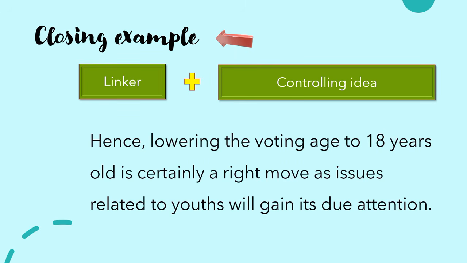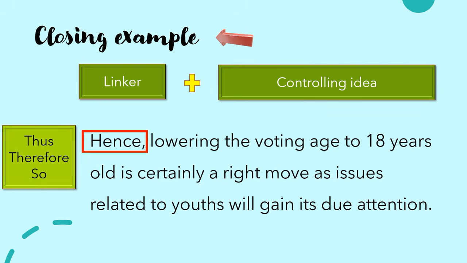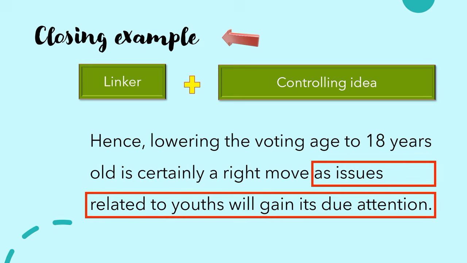Hence, lowering the voting age to 18 years old is certainly a right move, as issues related to youth will gain its due attention. Hence is the linker used here. You can use other linkers such as this: thus, therefore, or so. This is the controlling idea. You first mention the controlling idea in the topic sentence, which is the first sentence in the paragraph. And then you restate it and paraphrase the controlling idea in the last sentence of your paragraph. Your paragraph now sounds complete.